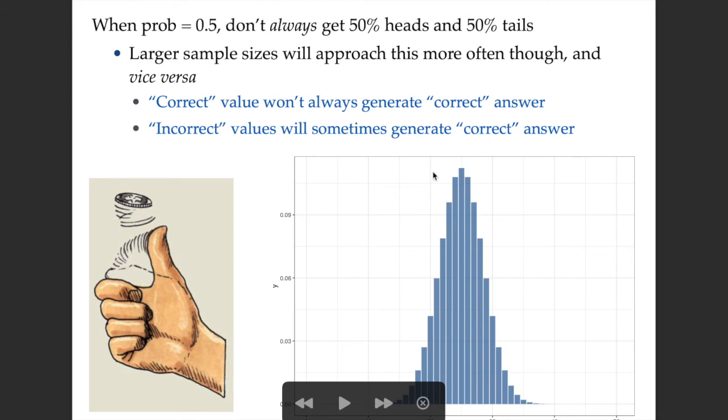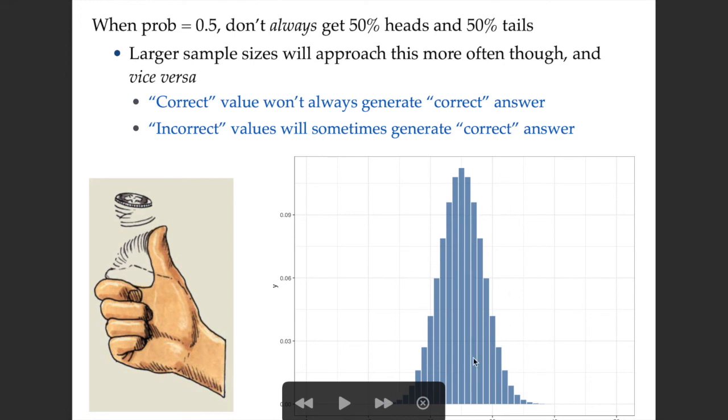And so it also means that incorrect values will sometimes generate the correct answer, right? So a probability of 0.45 might generate 50% heads and tails for some data sets. But the further you get from the true probability, the less likely it is that you'll get the observed or expected number of counts.